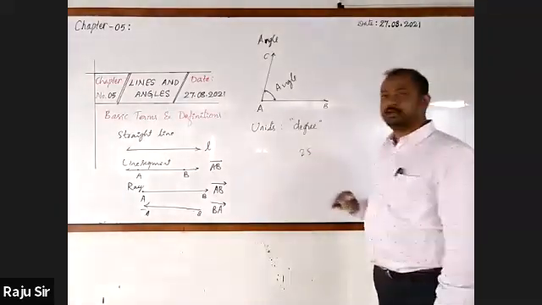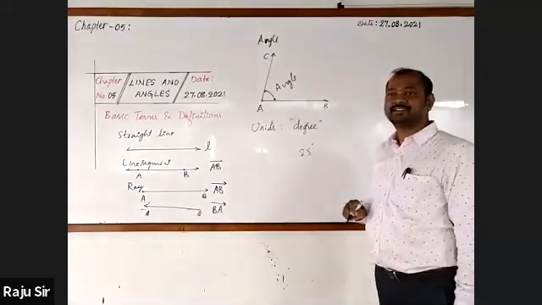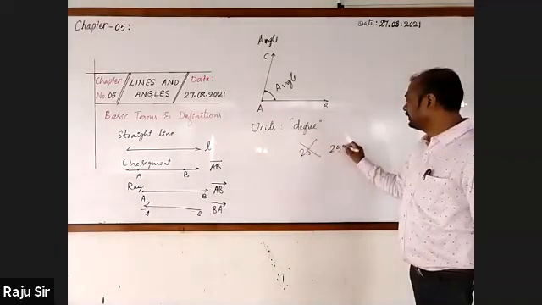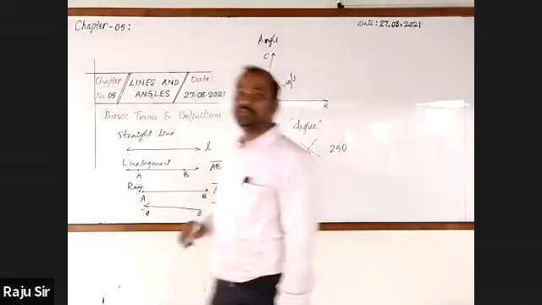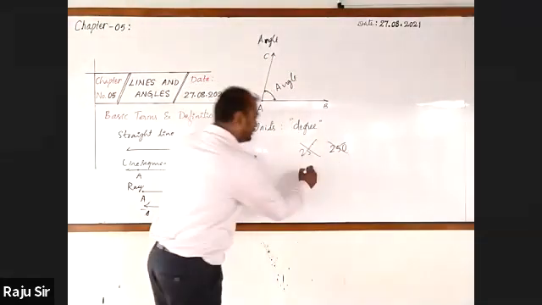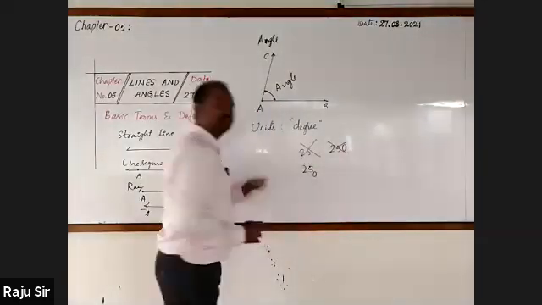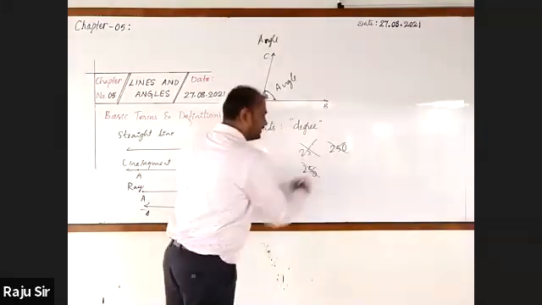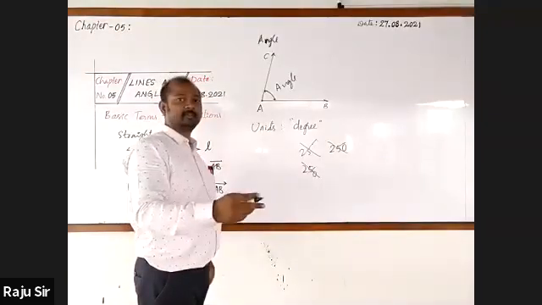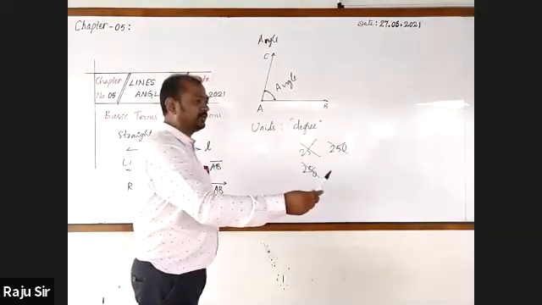Sir, we have practiced writing 25 degrees. It is wrong. Then how to write? Come on. Like 25 degrees.